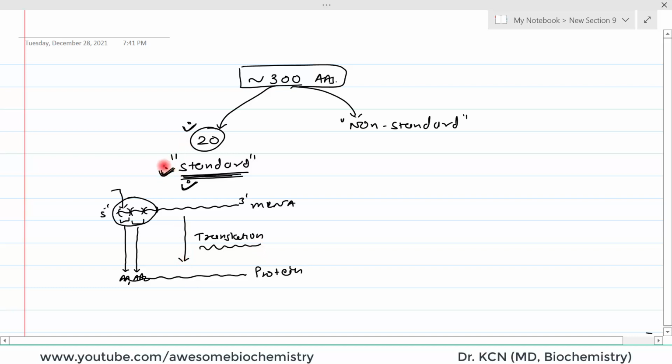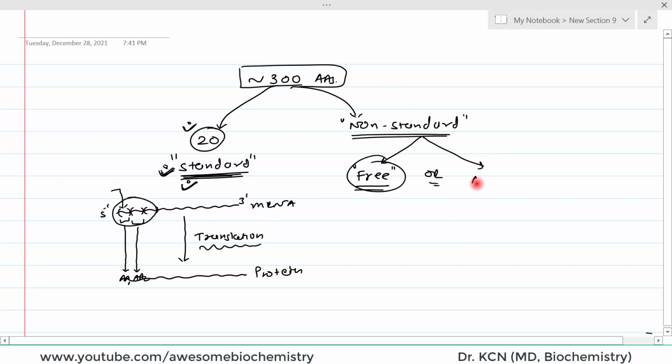So now we understand what a standard amino acid is. That means for non-standard amino acids, there can be two possibilities. The first possibility is that these amino acids are never incorporated into the protein. That means they are lying free, wandering free in the biological system. Those can be non-standard amino acids, right, those which can never be found in the protein. Second, if they are not free, then it may be found in the protein, but not incorporated during the process of translation. Okay, that amino acid can also be classified as a non-standard one.